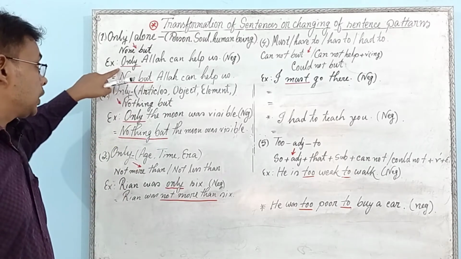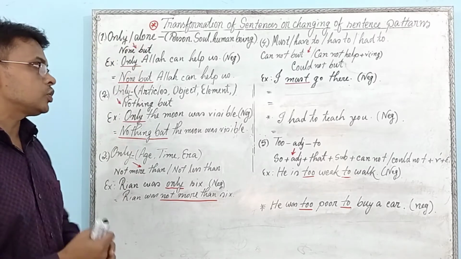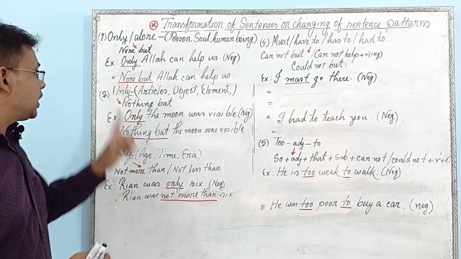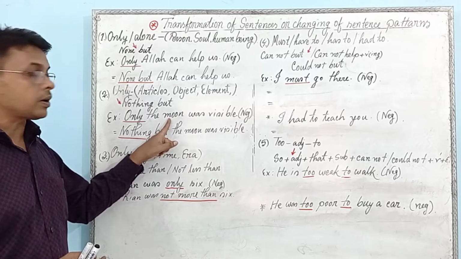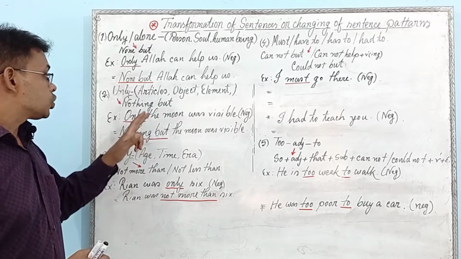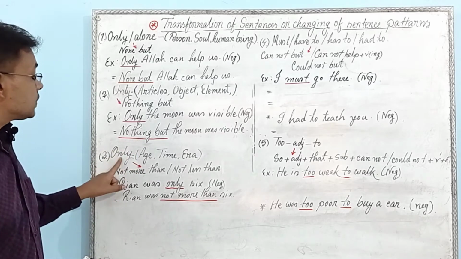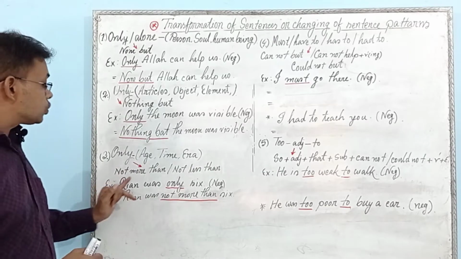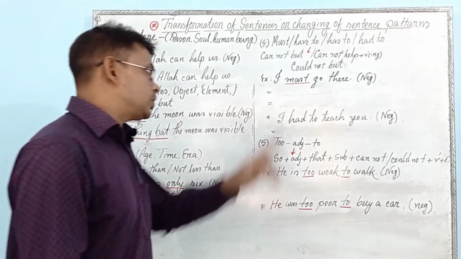So you have gathered a lot of experience that if only indicates any person, soul or human being, you have to use none but in negative form. Then only indicates articles, like the moon, that means any kind of object or article, so you have to use nothing but in the place of only. Then if only indicates the age, time or era, you have to use not more than or not less than. Let's go to see the next example.